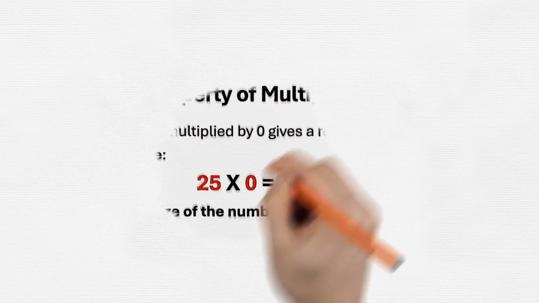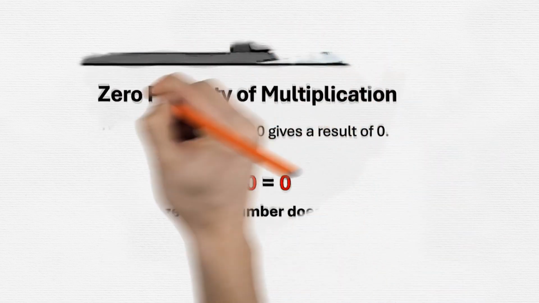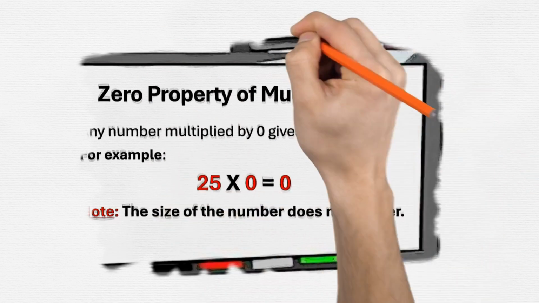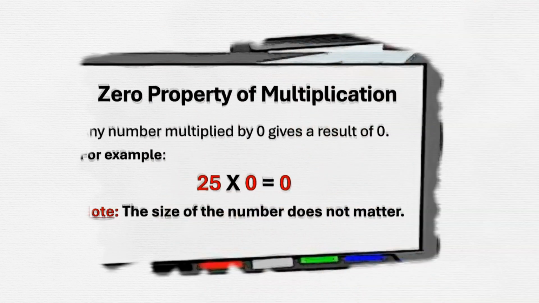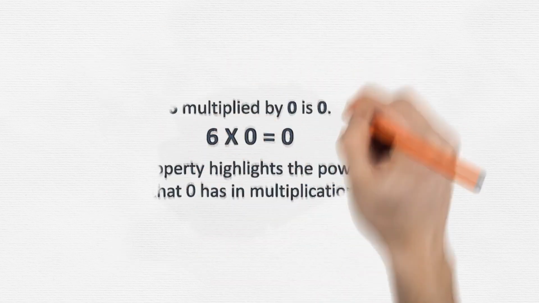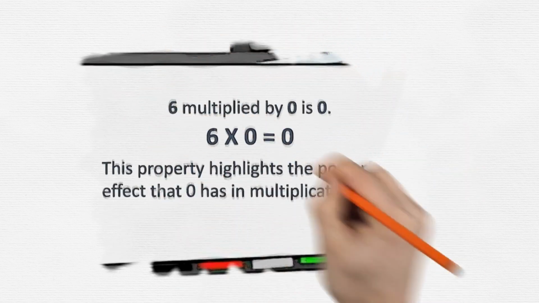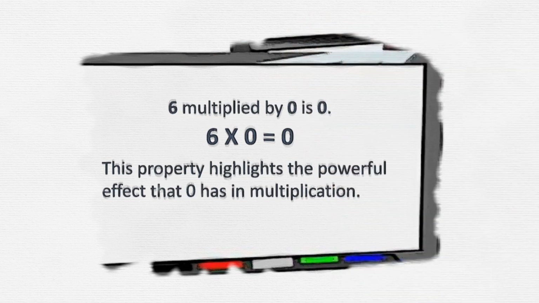Zero property of multiplication. Lastly, we have the zero property of multiplication. This property states that any number multiplied by 0 is always 0. For example, 6 multiplied by 0 is 0. This property highlights the powerful effect that 0 has in multiplication.